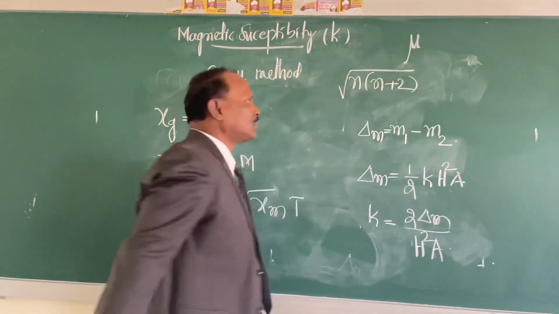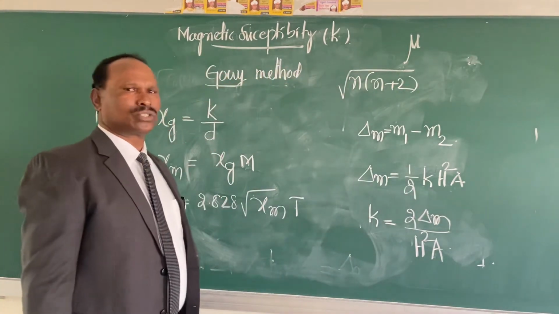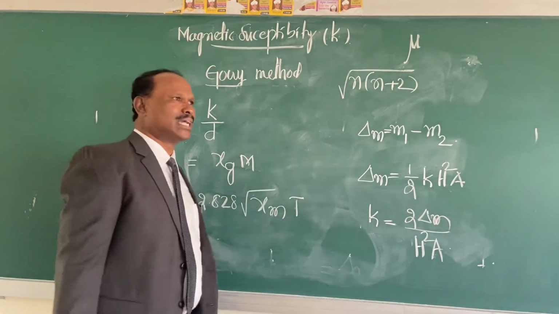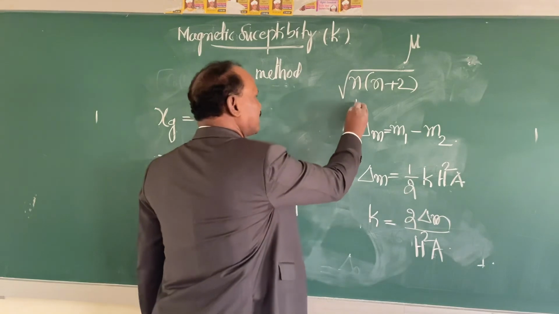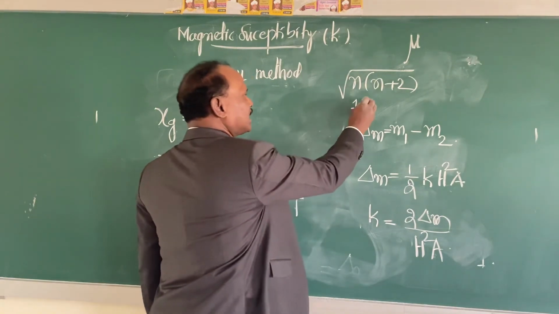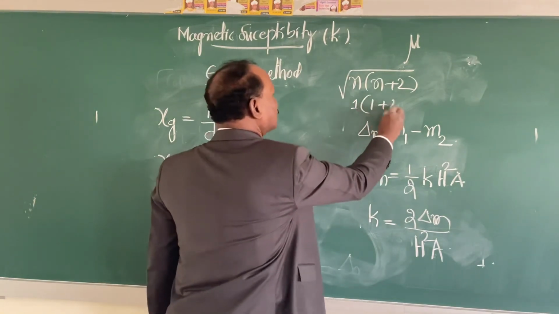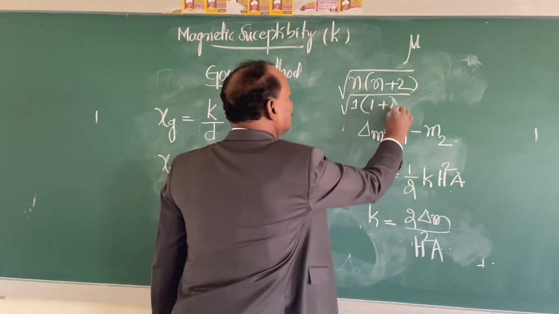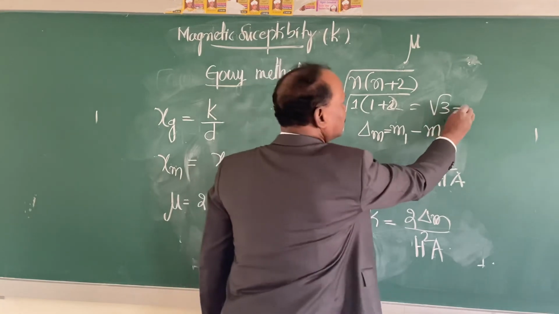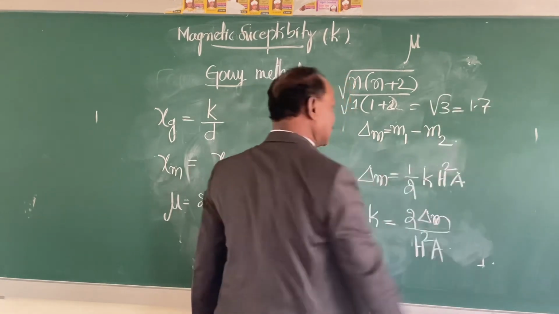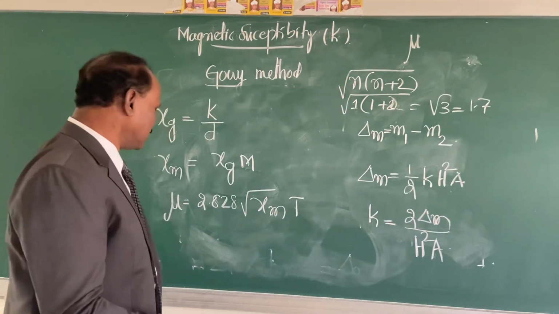You have studied that to calculate the magnetic moment you use the equation square root of n into n plus 2, where n is the number of unpaired electrons. Now if I write number of unpaired electron as 1, then square root of 3 is 1.73.